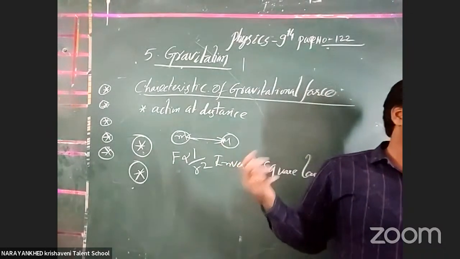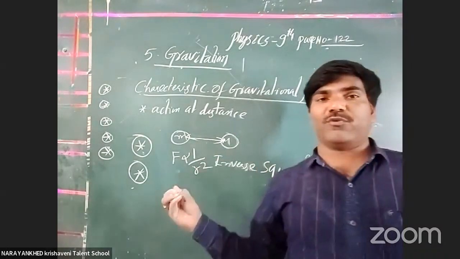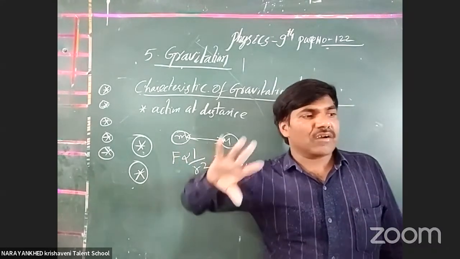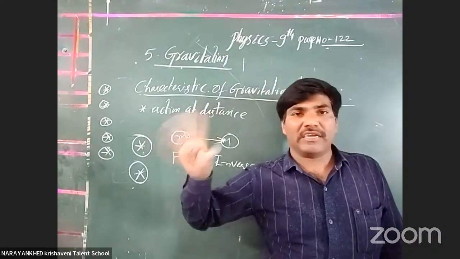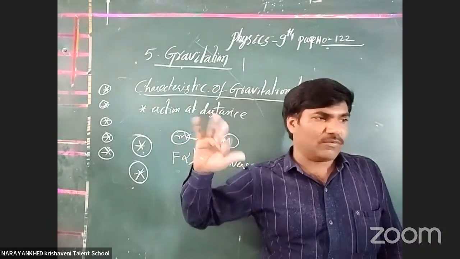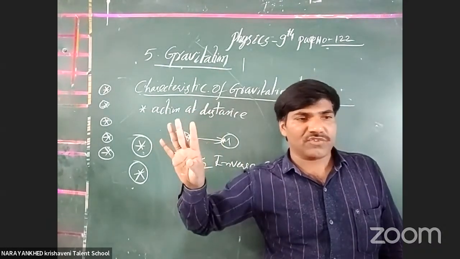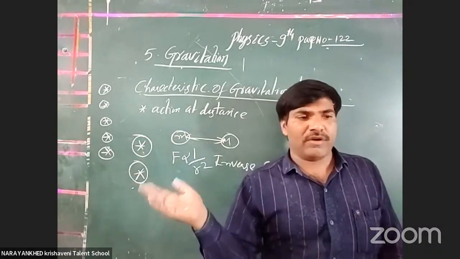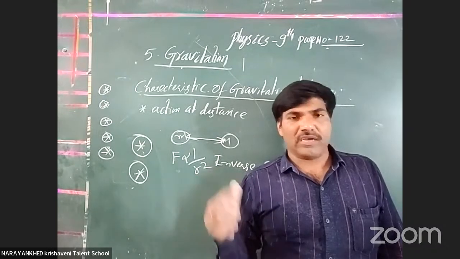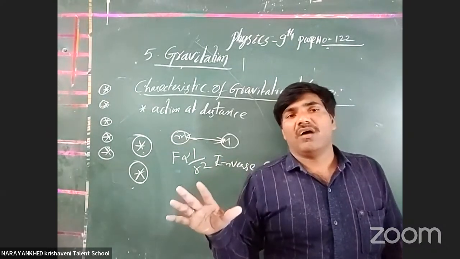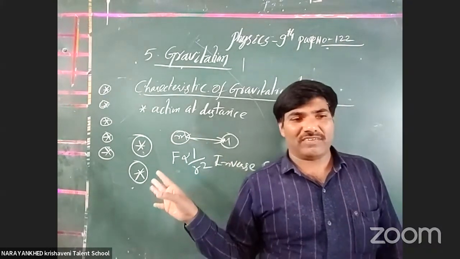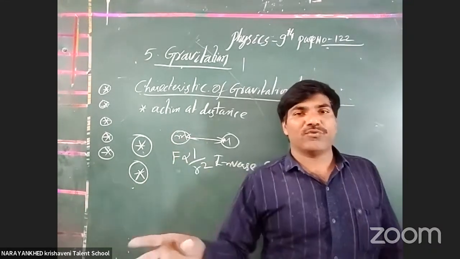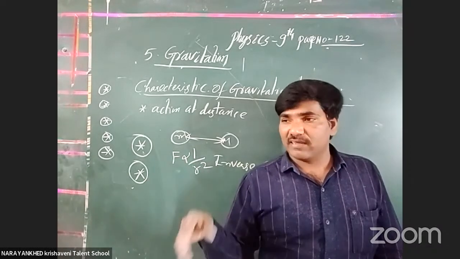And next, gravitational force is a conservative force. It has a constant nature. It is not created by any other, and it is not possible to destroy it by any other. Understand, all of you? There may be changes: the gravitational forces may change from one form to another form, maybe. But it will not be totally smashed. If it were totally smashed, the universe would not be like this. That's why it is a conservative force. The gravitational force is a conservative force.